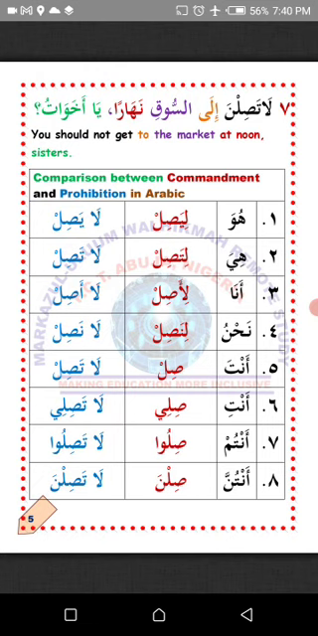Number five, anta, you, representing a single male person. Sil, you should reach. La tasil, you should not reach. Number six, anti, you, representing a single female person. Sili, you should reach. La tasili, you should not reach. Number seven, antum, all of you, referring to a group of male persons. Silu, you should all reach. La tasilu, you should not reach. Number eight, antunna, all of you, referring to a group of female persons. Silna, you should all reach. La tasilna, you should not reach. La'alaka fahimt? I hope you understand.